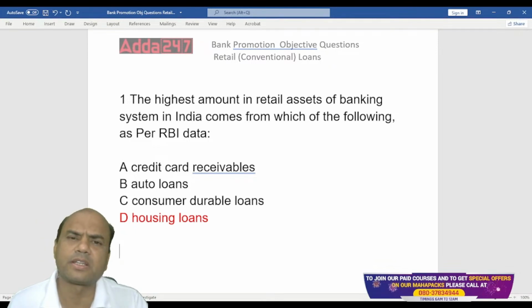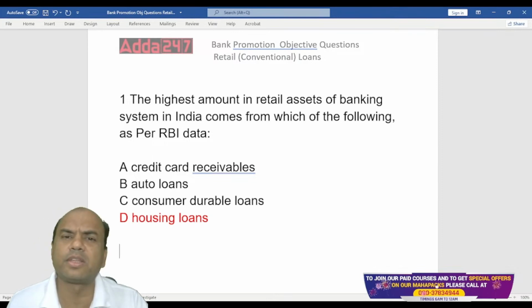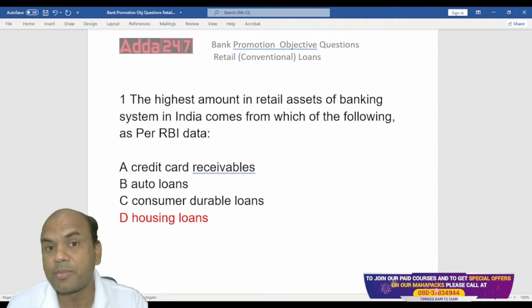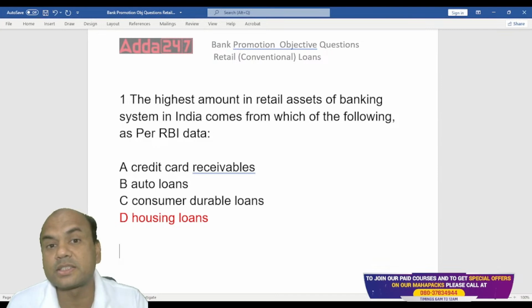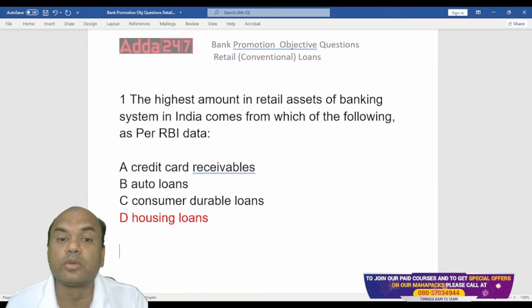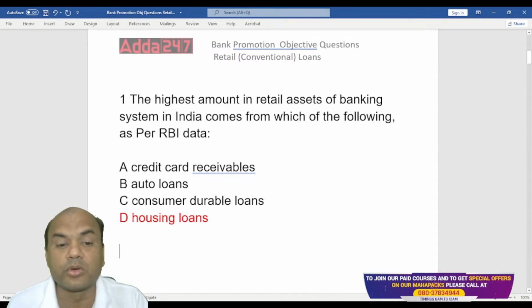Very important points are there. Do we give more than 50 lakhs or less than 50 lakhs? Of course, we give less than 50 lakhs. So your house is of 50 lakhs, you're giving a loan of around 35 or 40 lakhs. And then the value of that house goes on increasing, whereas the loan amount goes on decreasing. So the asset which you hold goes on increasing, and that's why this loan becomes safer. That's why all the banks are focusing on housing loans.